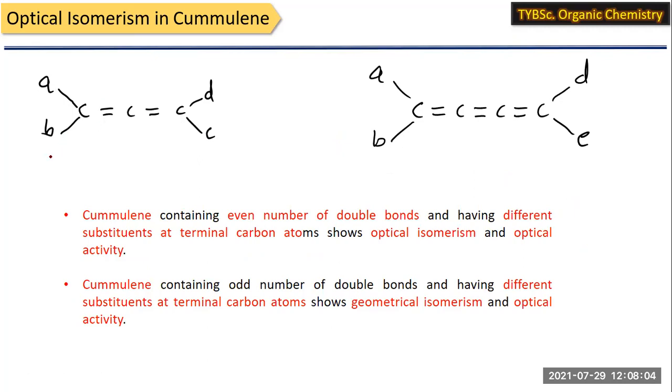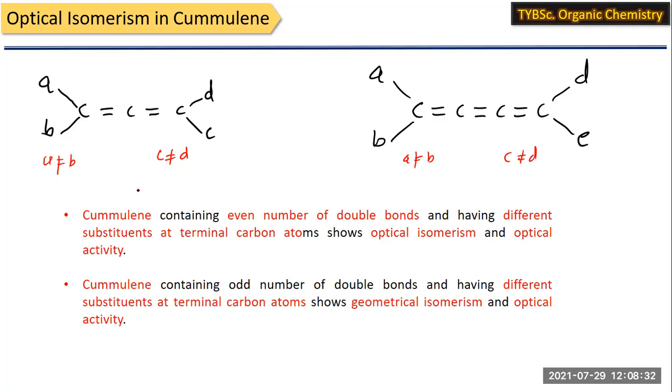The condition for the isomer is that A is not equal to B and C is not equal to D. So if the molecule obeys this condition, then it shows optical isomerism. Similarly, here it is also A is not equal to B and C is not equal to D. So then the molecule shows isomerism.